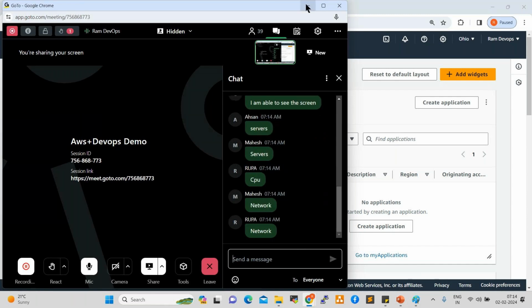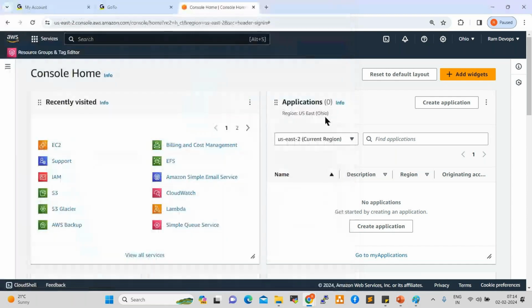Whatever servers, storage and network we are using are scalable in AWS. So as a DevOps engineer, as a cloud engineer, we create infrastructure and provide it to project teams, the client.